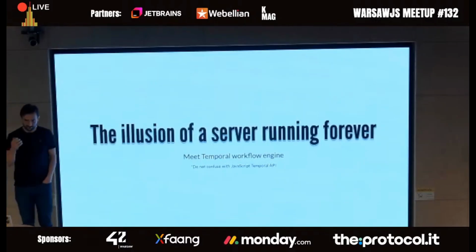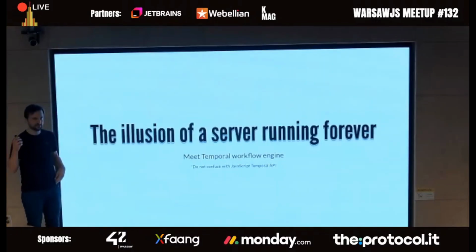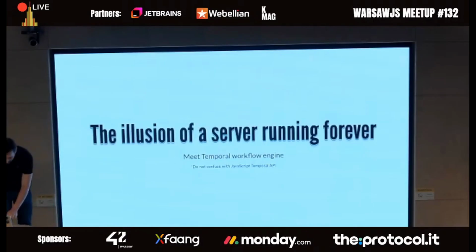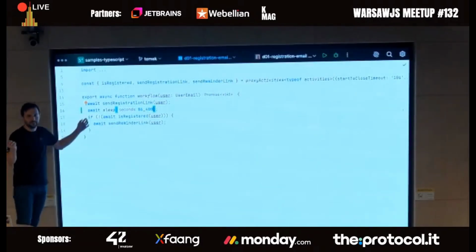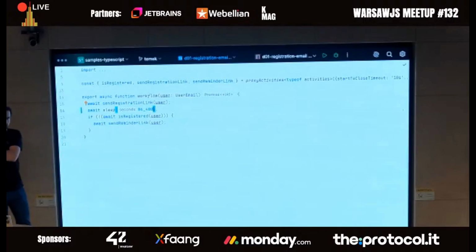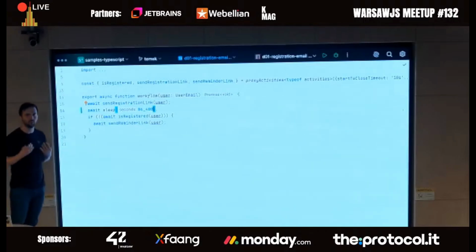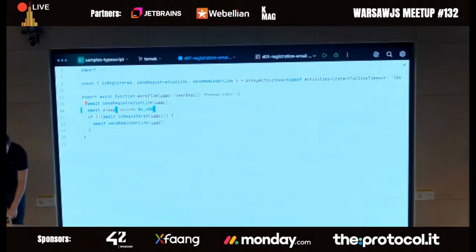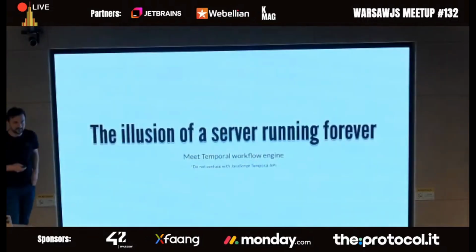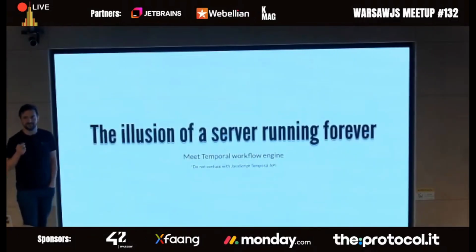So even though, as you perfectly said, the server can crash, and if the server crashes, it doesn't mean that the process will be interrupted or might not happen on time. It won't happen at all, right? Because this is all in memory. So even if we restart the server, it has no memory of that process. It's kind of obvious, right? So no point in even mentioning that. But Temporal gives you the illusion that that's not the case.